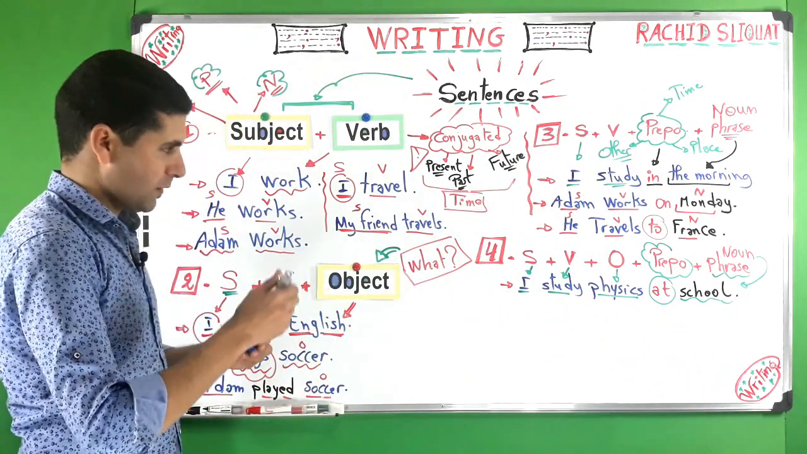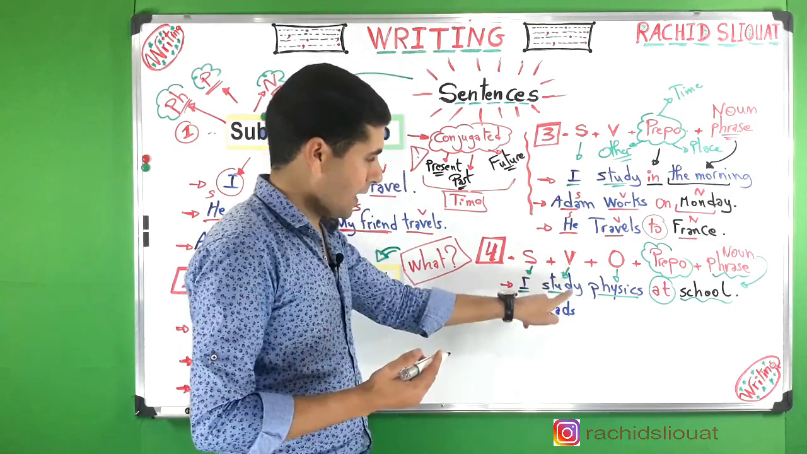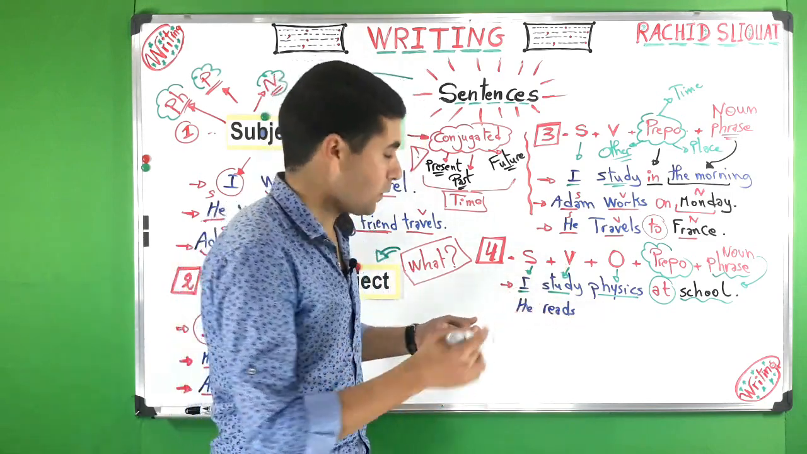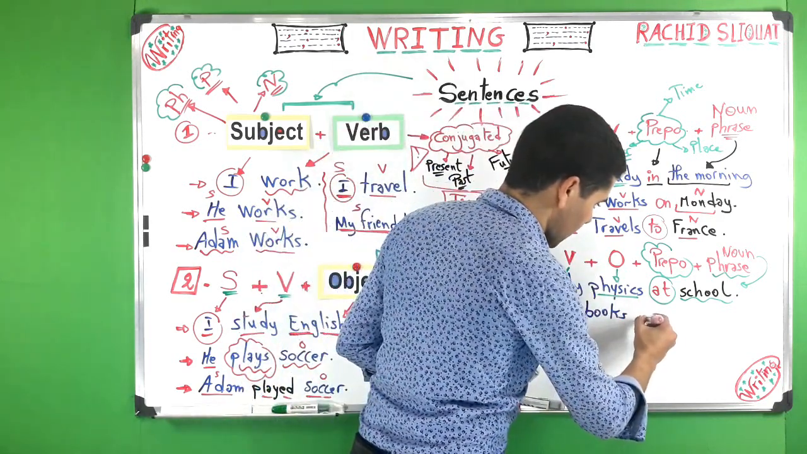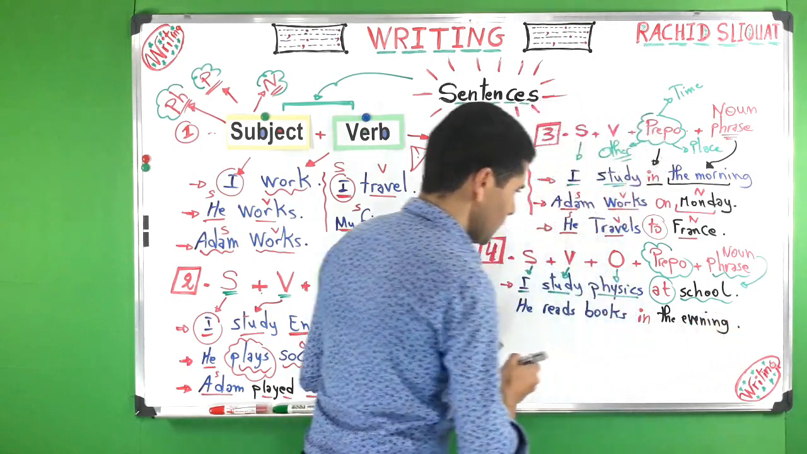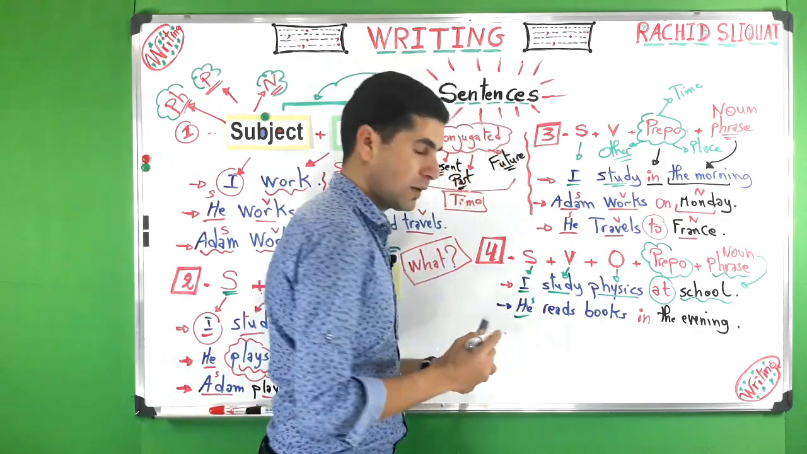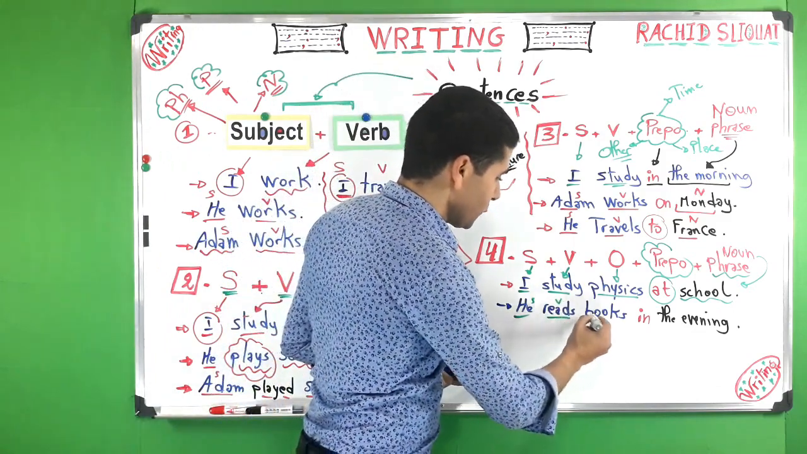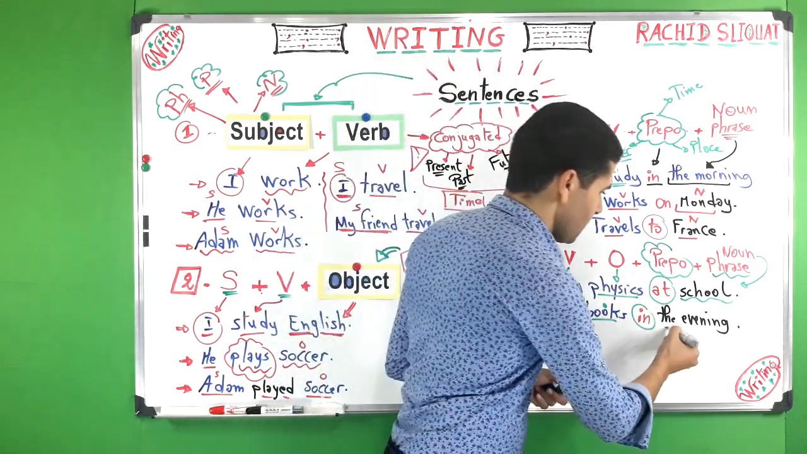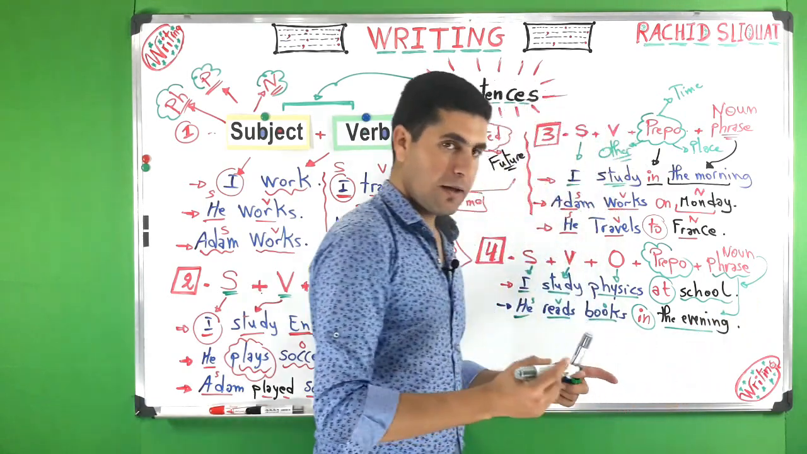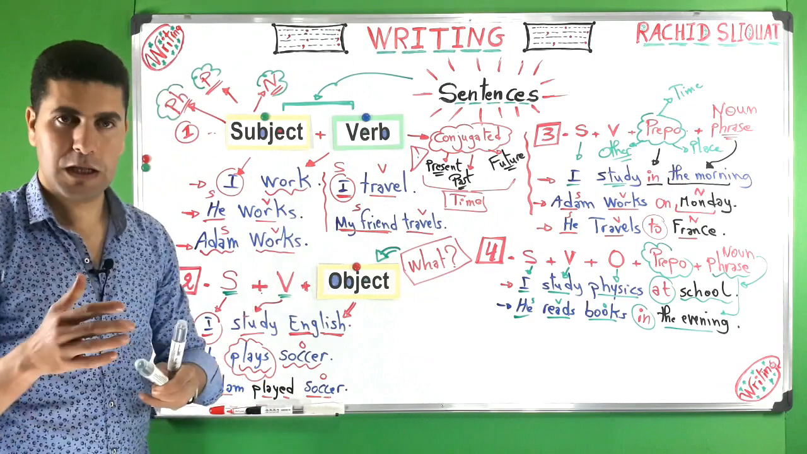All right, take for example, he reads. So he is the subject, the verb is reads, and reads what? He reads, for example, books. He reads books. For example, we can say in the evening, okay? He reads books in the evening. So as you can see here, we have again the subject he, we have the verb, books is the object, "in" is a preposition, and in the evening is a phrase, okay? So here it is a preposition of time.